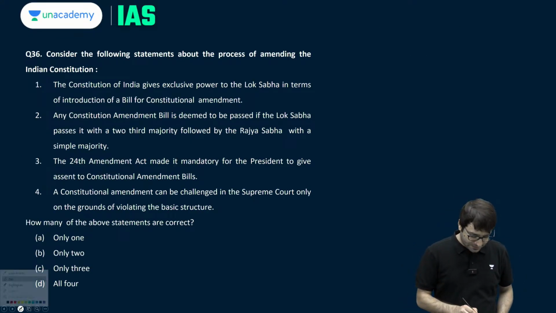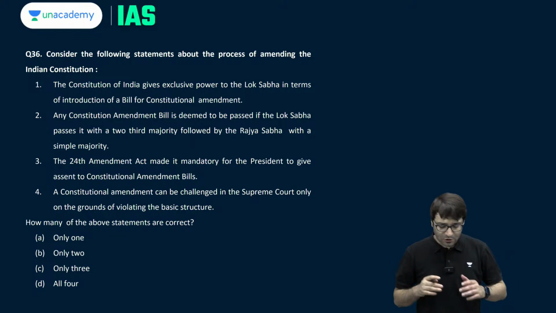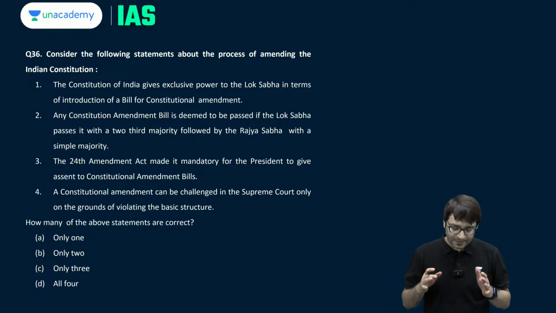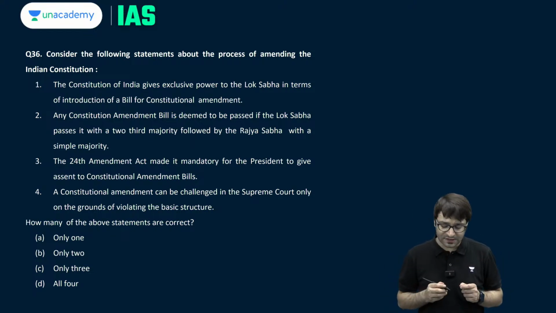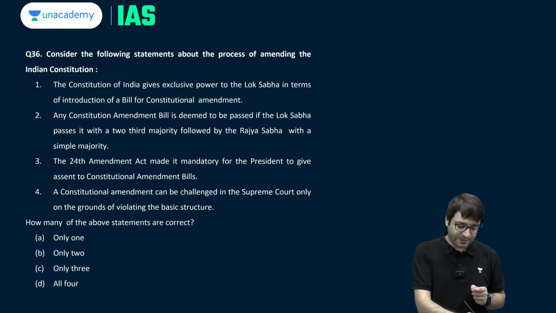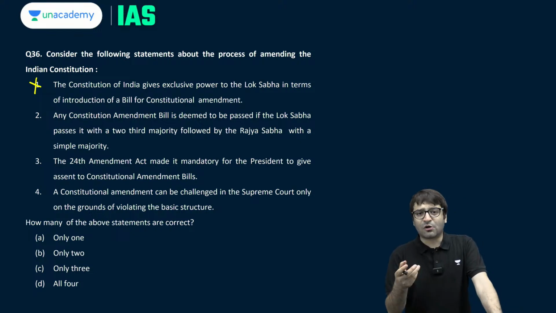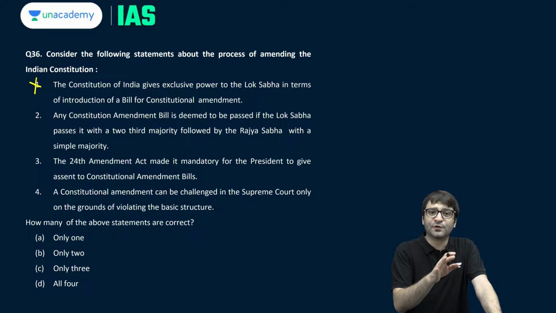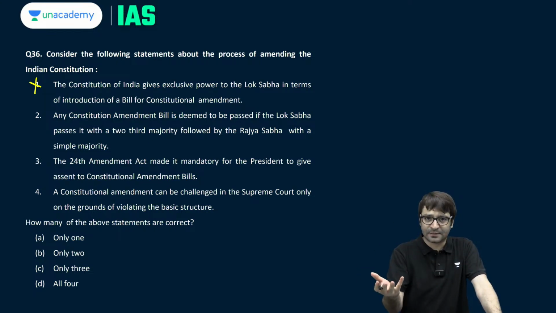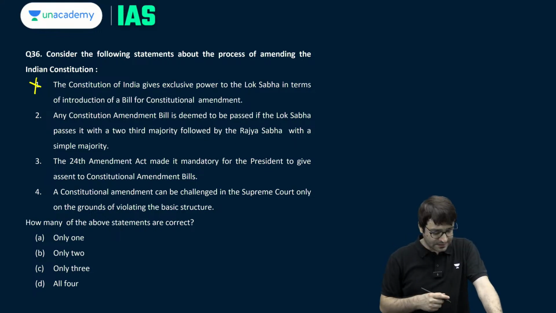Consider the following statements. The Constitution of India gives exclusive power to Lok Sabha in terms of the introduction of a bill for constitutional amendment. This is incorrect, because a constitutional amendment bill can be introduced in either of the two houses, in Lok Sabha or Rajya Sabha. First in Lok Sabha, then in Rajya Sabha, or first in Rajya Sabha, then in Lok Sabha. So it does not give exclusive power to Lok Sabha.